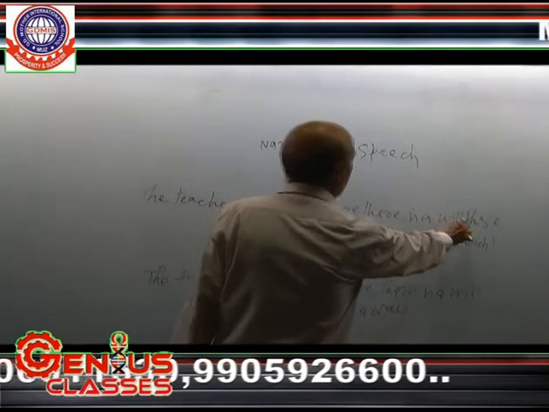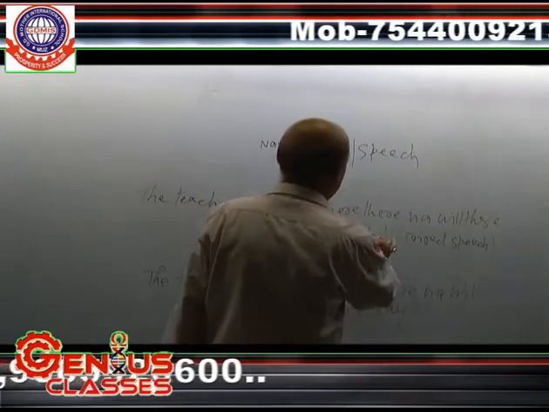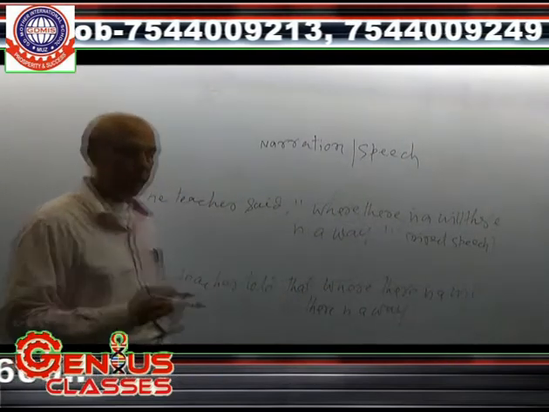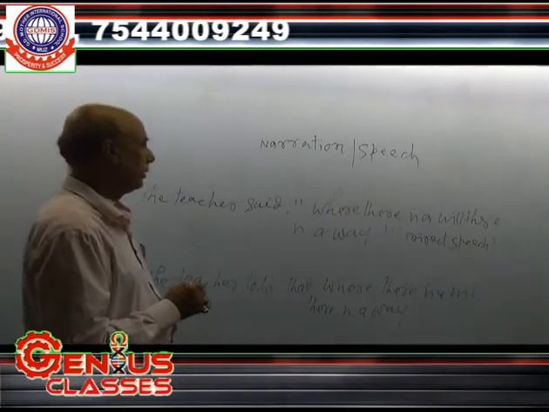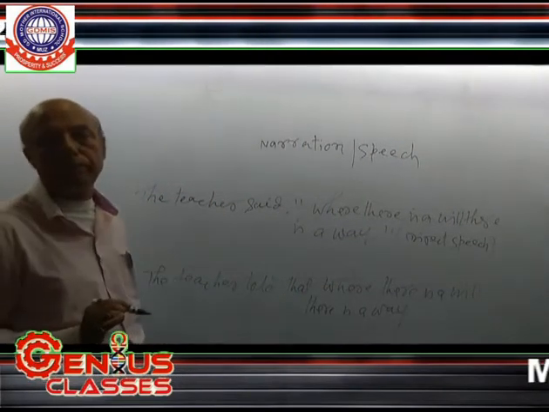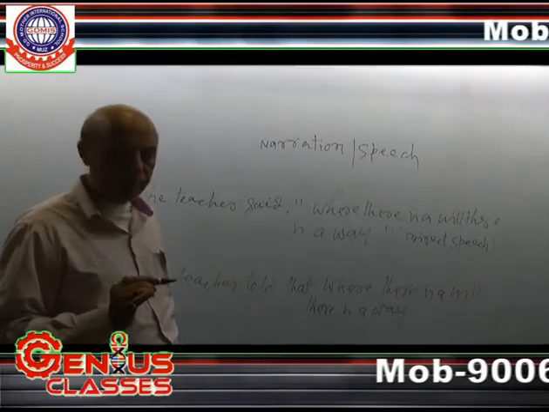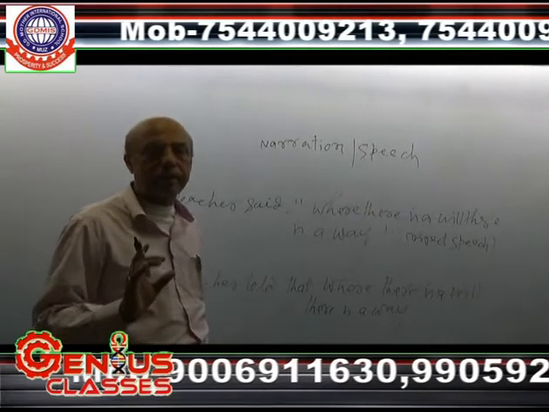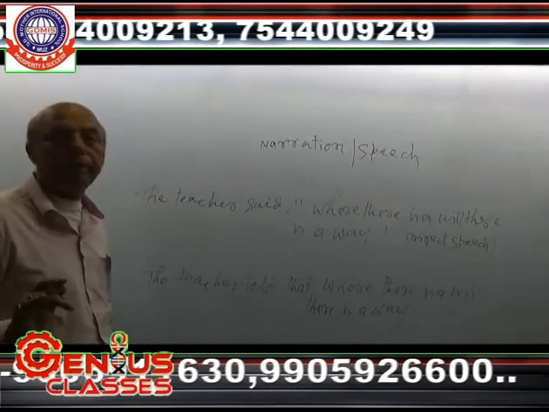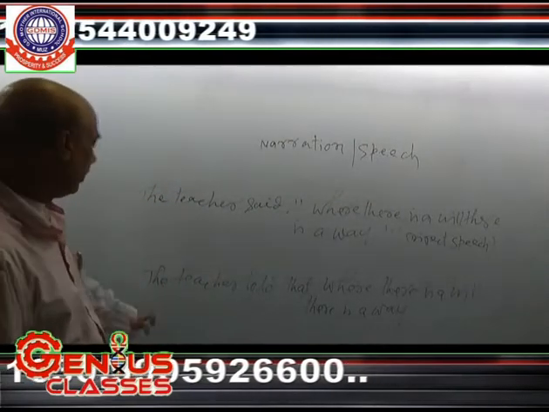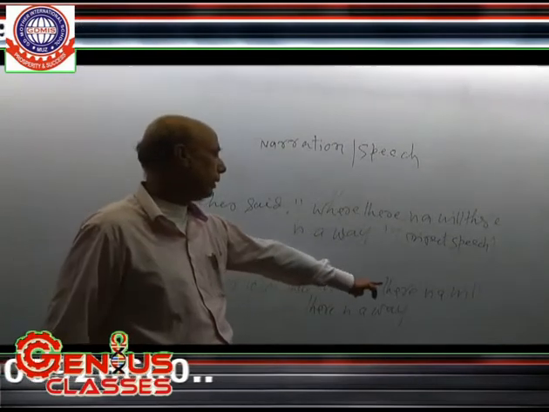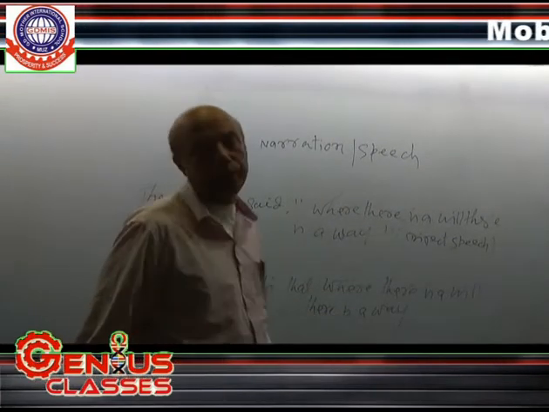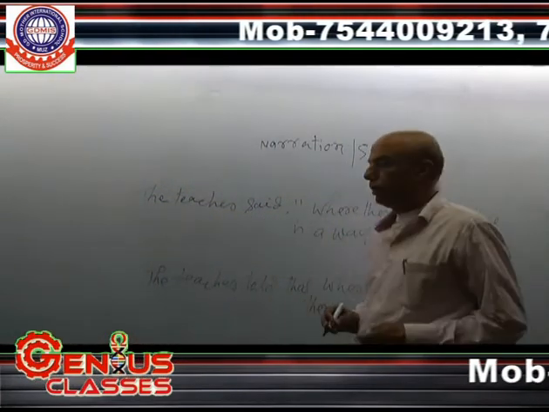Where there is a will, there is a way. It is an adverb. In course of changing adverb from direct into indirect, only that conjunction is used. That is why it has been written here. The teacher told that where there is a will, there is a way. Next example.